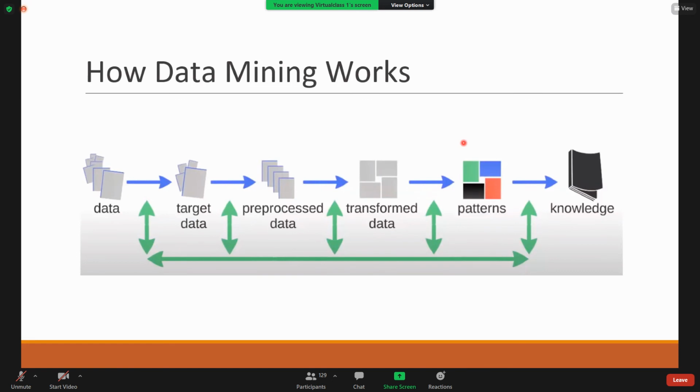Actually, we have a term called data analytics. In case of this data analytics, as you asked, what's the difference between data analysis and data mining? Wait a second.